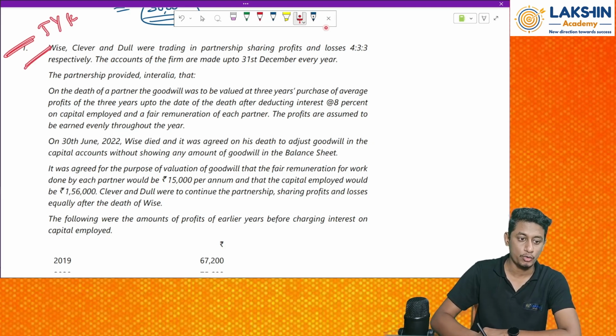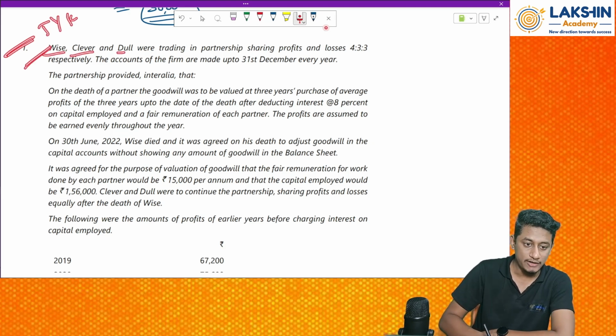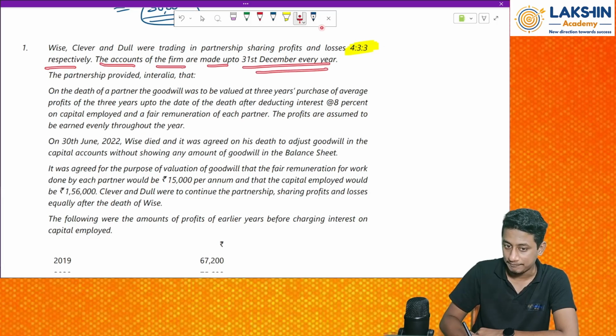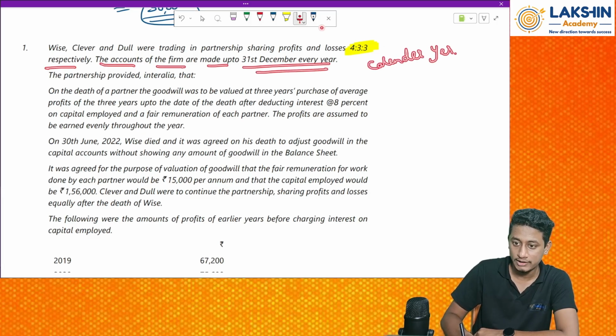Now the next question from Illustrate, test your knowledge. That is question number 1. Wise, Clever and Dull are trading in a partnership, sharing profit and losses in the ratio of 4:3:3, respectively. The accounts of the firm were made up to 31st December every year. Fine. So we are following the calendar year.